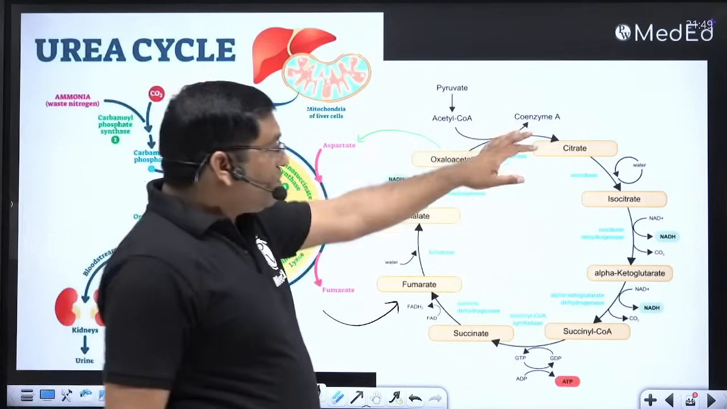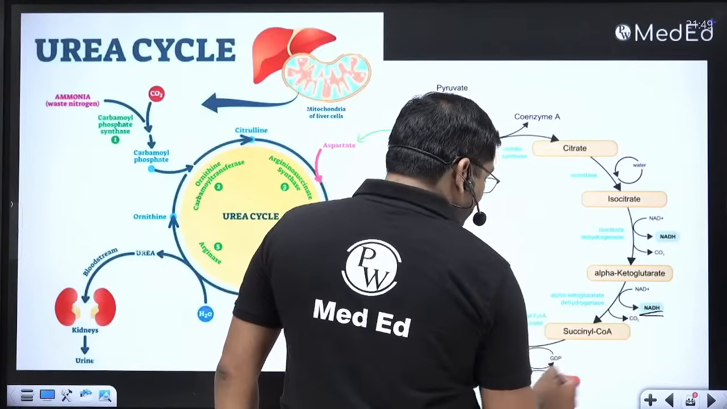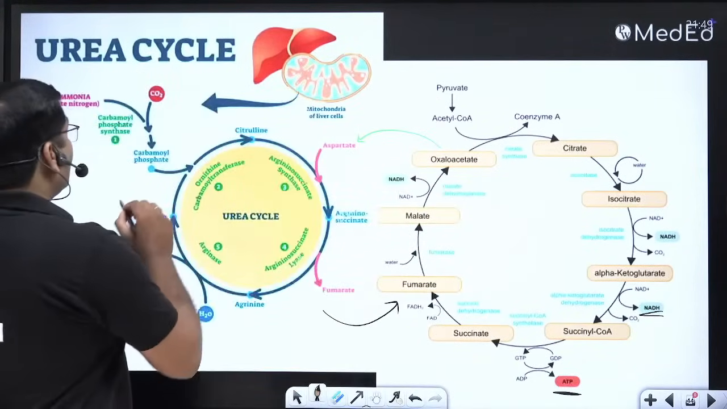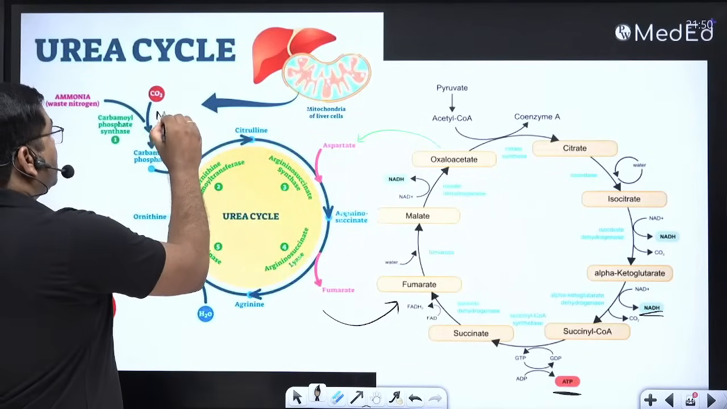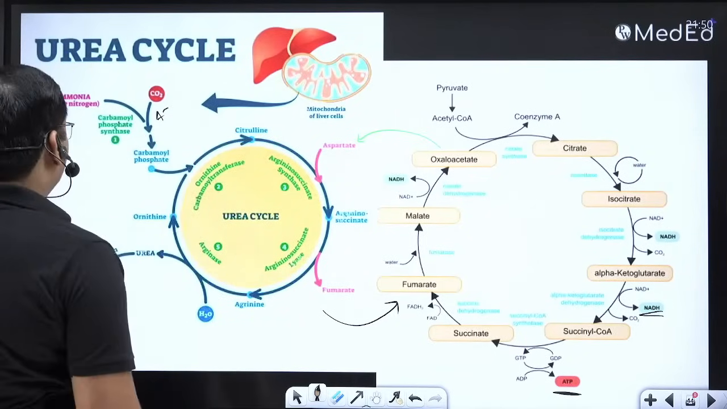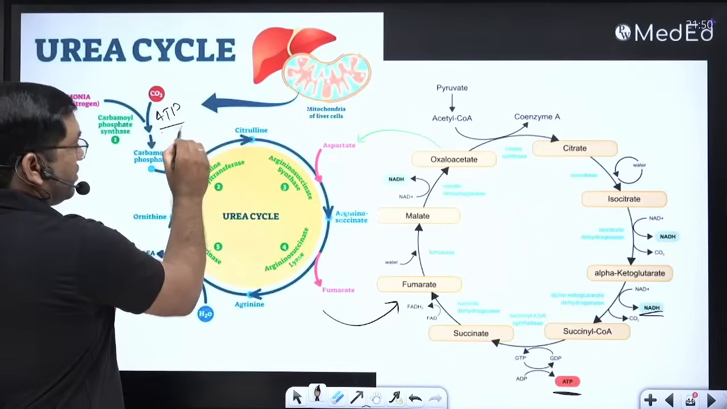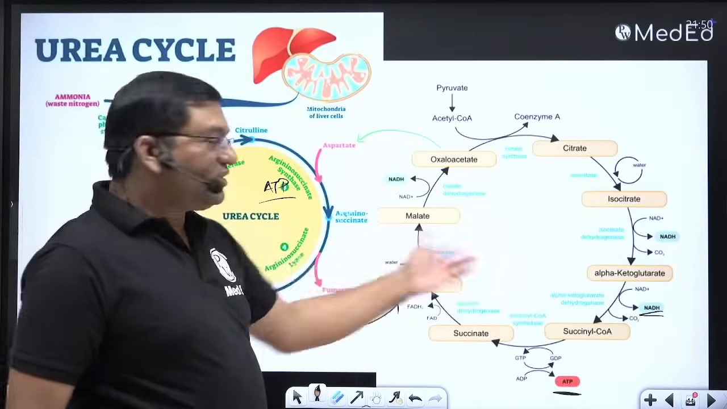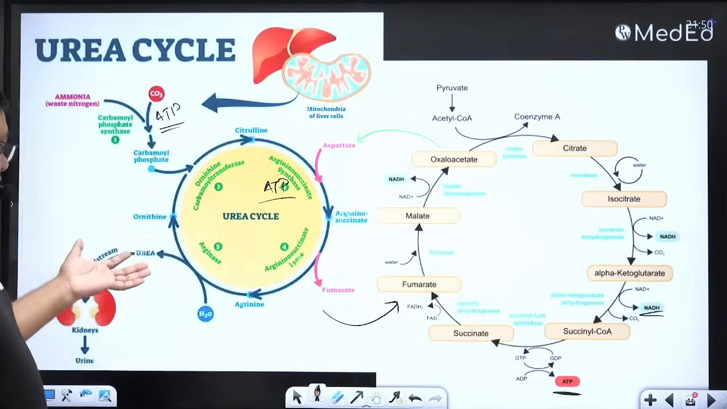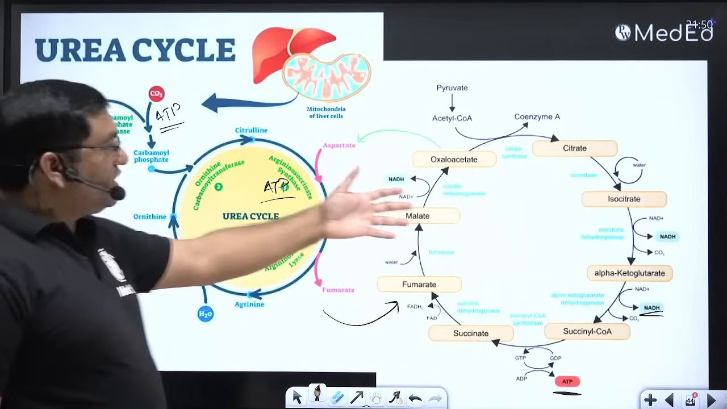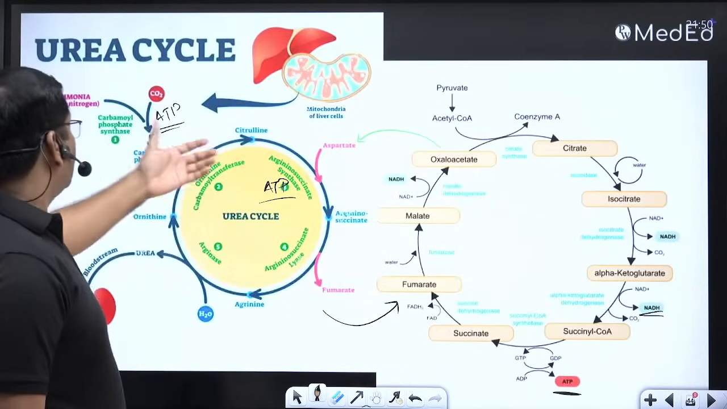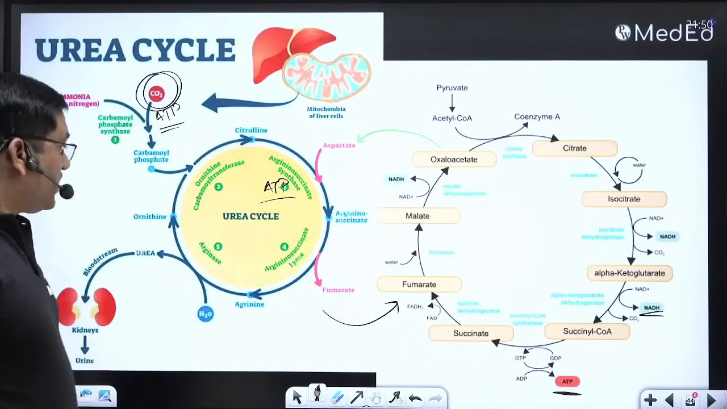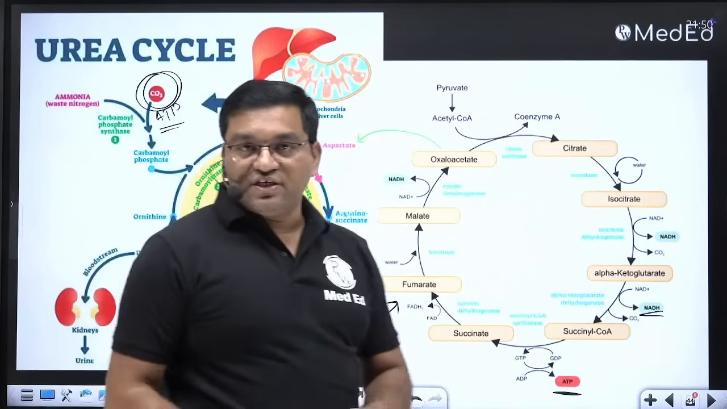There is production of ATP in the form of NADH, or direct formation of ATP in the TCA cycle, and ATP is utilized in the first and third step of the urea cycle. So production is in the TCA cycle, and it is utilized here. Then CO2 is produced in the TCA cycle, and it is a starting product in the urea cycle. This is how they are connected with each other.